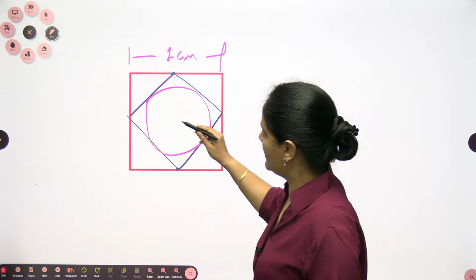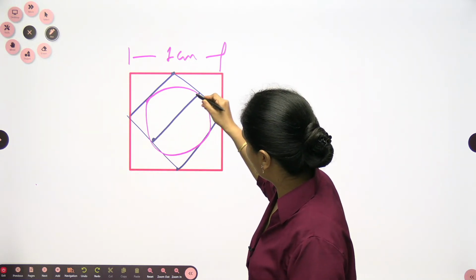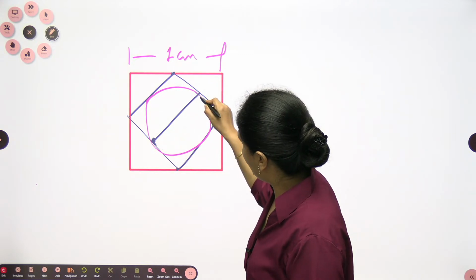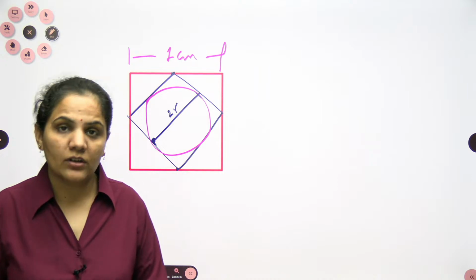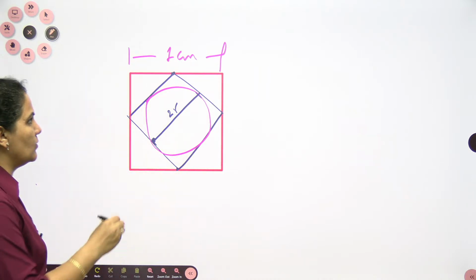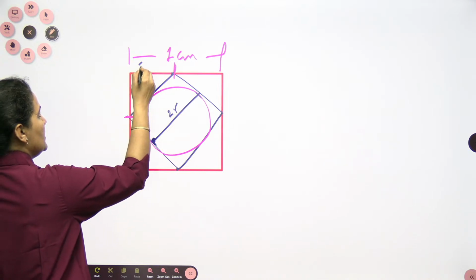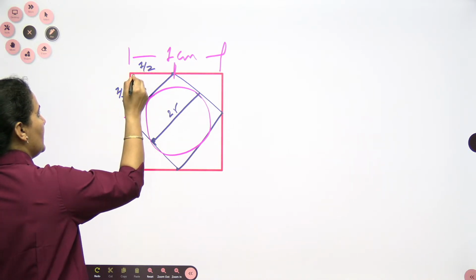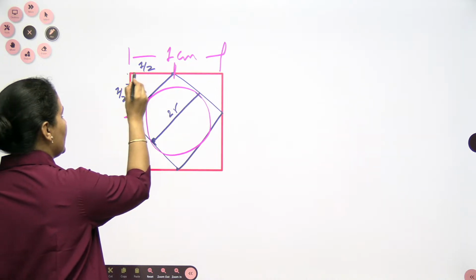Largest circle is nothing but, if you can see here, the side of the rhombus. The diameter of the largest circle, 2r, is nothing but the side of the rhombus. So you need to find out the side of the rhombus. You can see this is the middle point and this is also the middle point. So this will be 1 by 2, this will be 1 by 2, this is a square. So we know very well this is nothing but a right angle triangle.